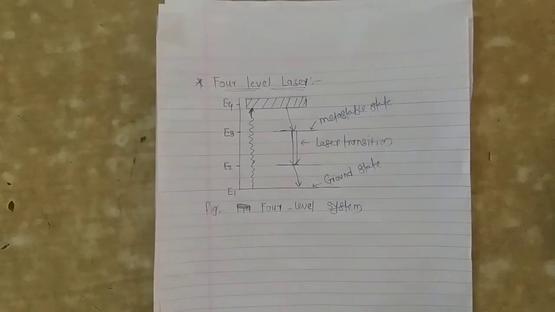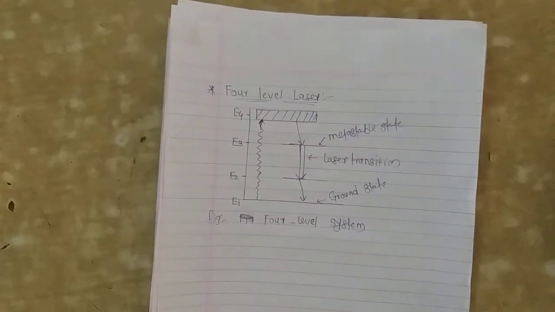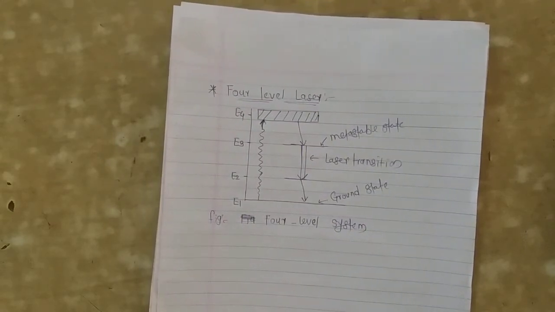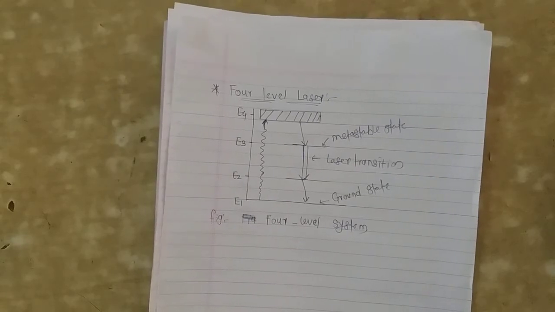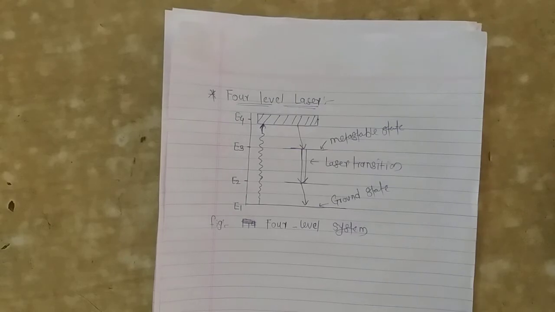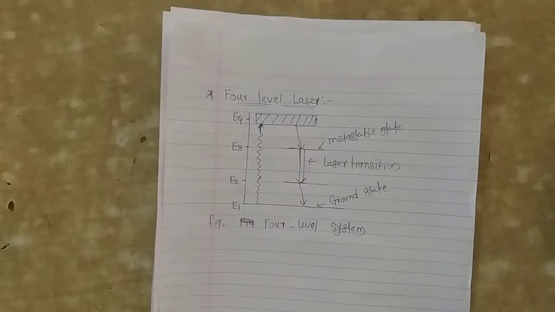Hello, my dear student. In the previous video, we discussed the three-level laser system and the rate equation in the three-level laser system. In this video, we will discuss the rate equation in the four-level laser system. What is meant by the laser rate equation? The laser rate equation is the change in population of atoms of the energy levels.